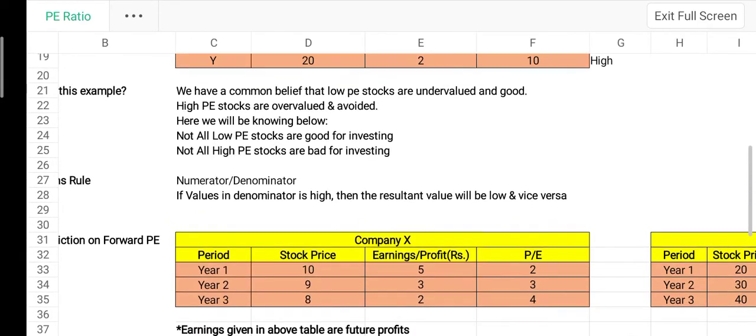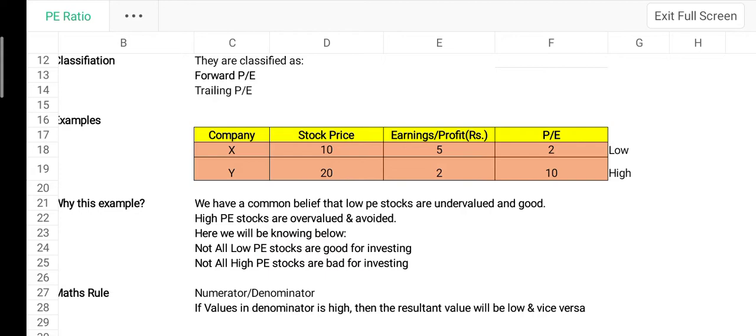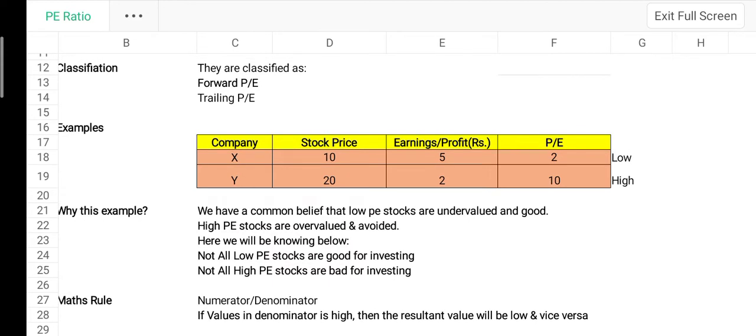So, we have a common belief that low PE stocks are undervalued and good. High PE stocks are overvalued and avoided. Most of the time, when the PE ratio is low, we invest in that stock, and when the PE ratio is high, meaning overvalued, we ignore it. But that is absolutely not the case.